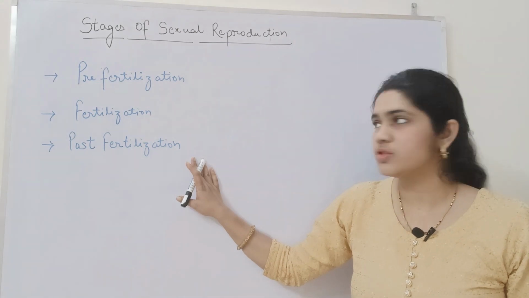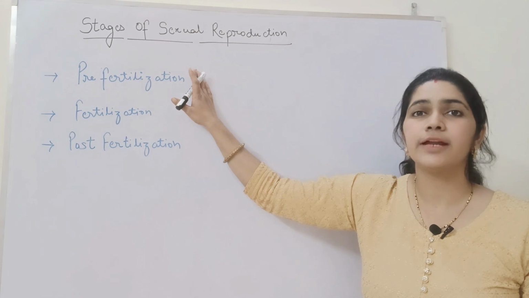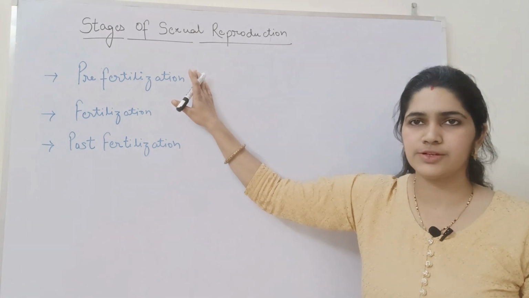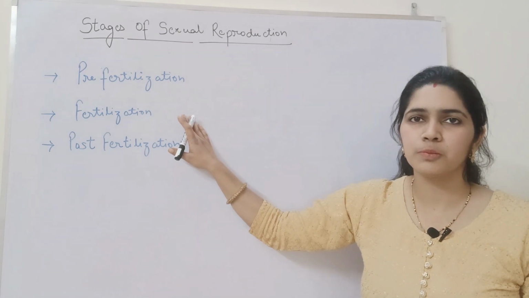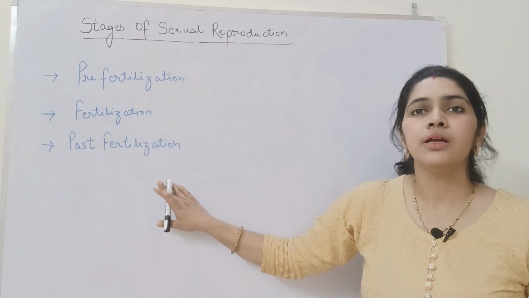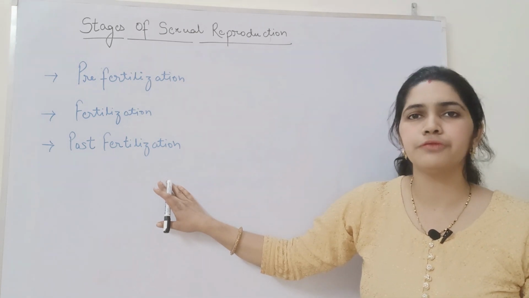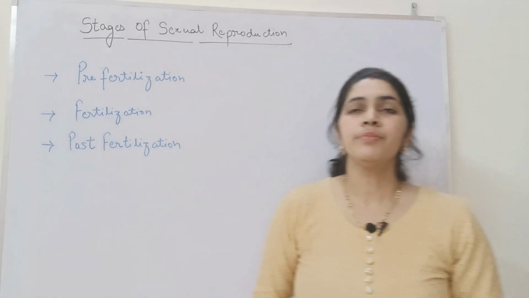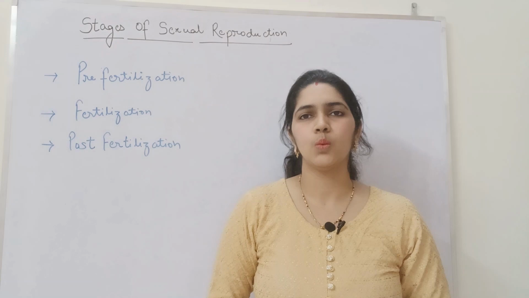As the name suggests, pre-fertilization contains the events that take place before fertilization. Fertilization involves those events that take place during fertilization, and post-fertilization involves those events that take place after fertilization. Now, let us try to understand all these stages one by one.